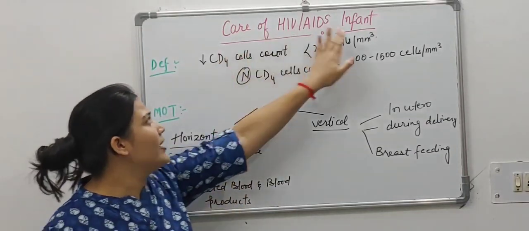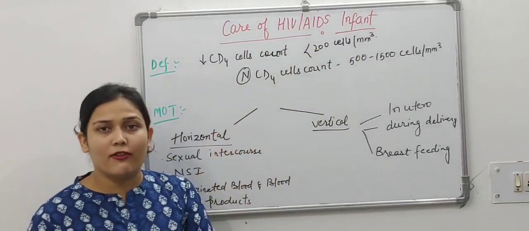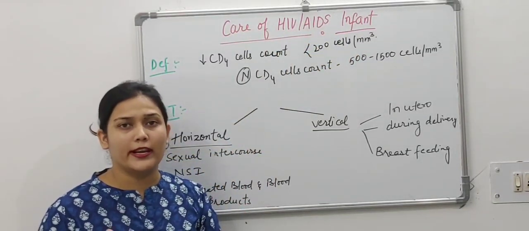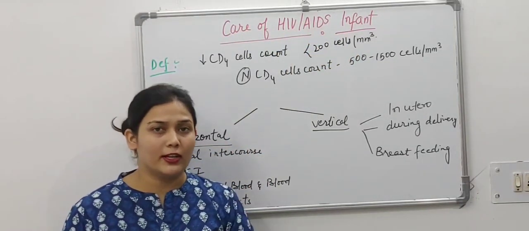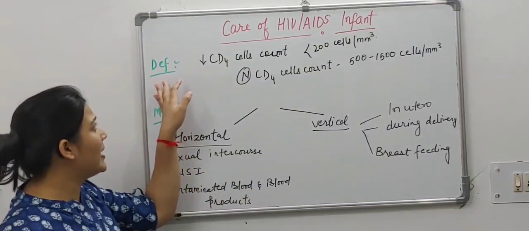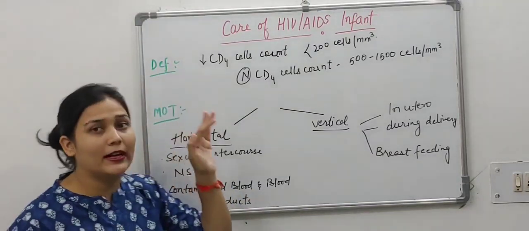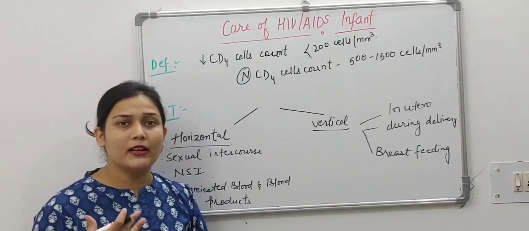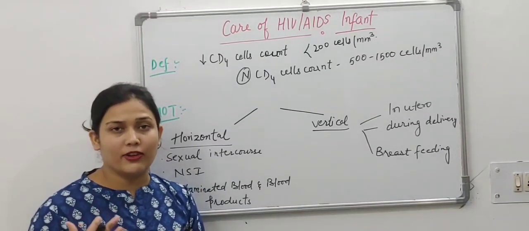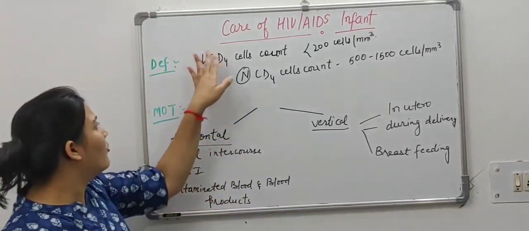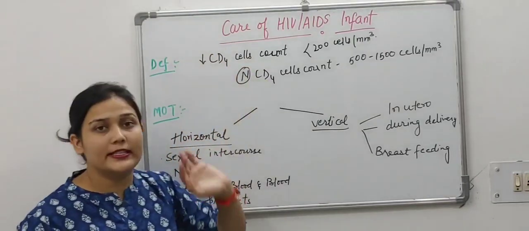So when an infant is having AIDS or HIV infection, what all things we have to take care of, we will discuss in this video. How will we categorize that the person is having AIDS, or under which classification will we call it AIDS? When the CD4 cell count is less.